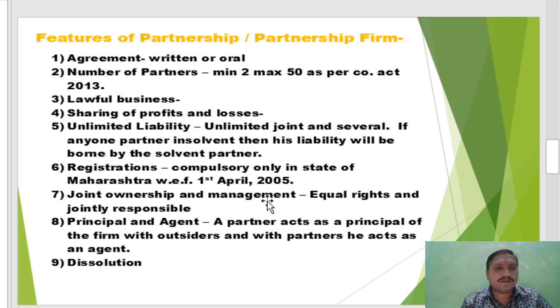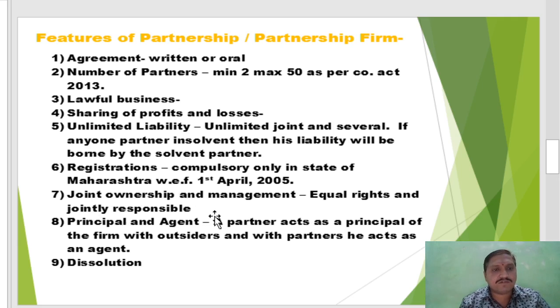Next feature, joint ownership and management. They run the business jointly. We know partners run the business jointly because all partners are joint owners of the business. So equal rights are there, and in all situations all partners are jointly responsible. Joint ownership and management are by all partners, with equal rights to each and every partner as per the act.